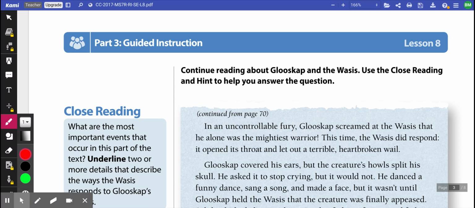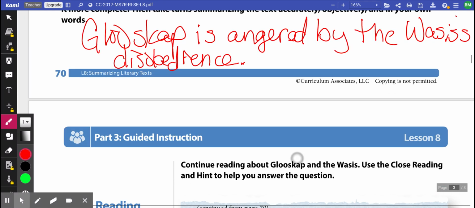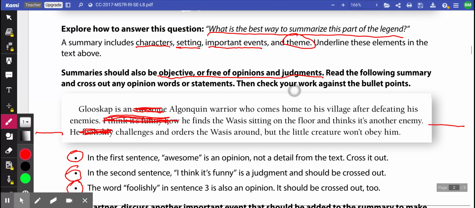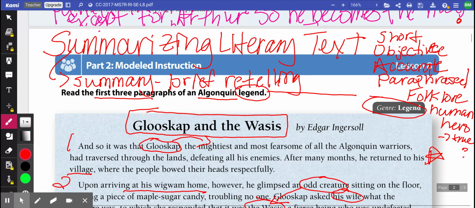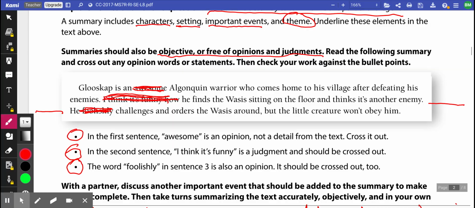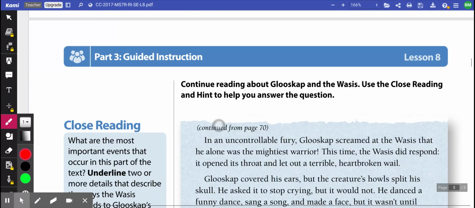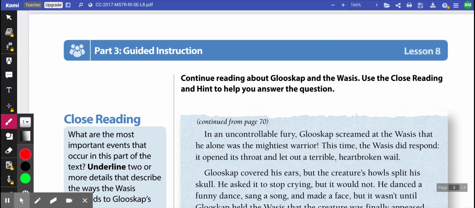So the very first thing that we're doing is we want to make sure we go back and we look at what we did in our last video, and we are still doing all the same stuff. We are still summarizing literary text. So we want to make sure we write that at the top of our page, just like we have been. All right, so let's go back to it.